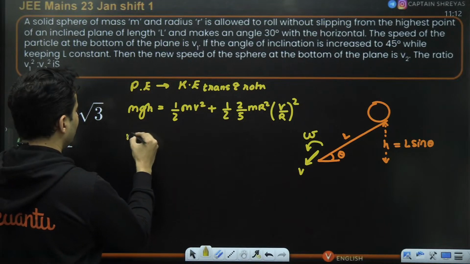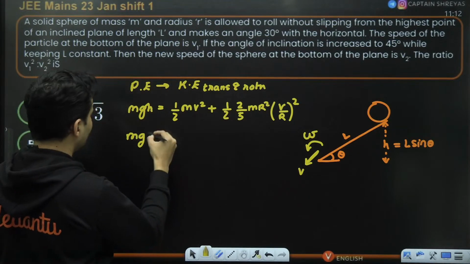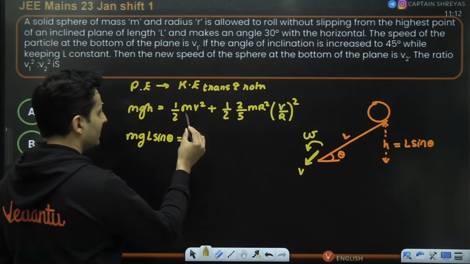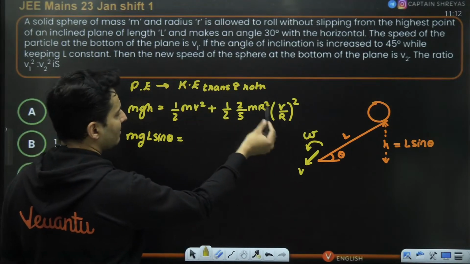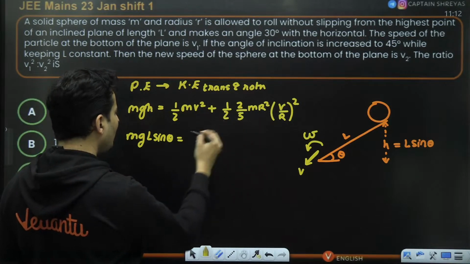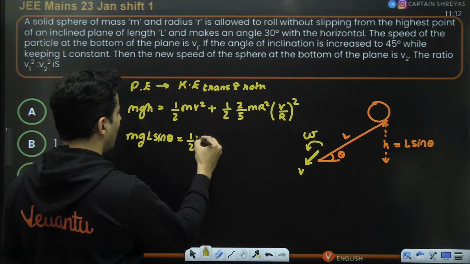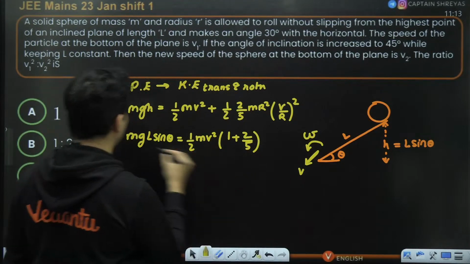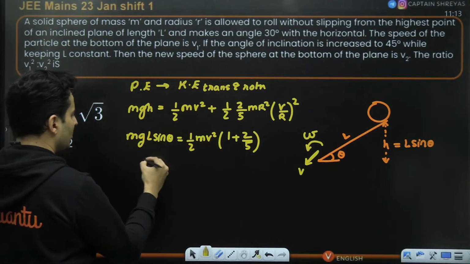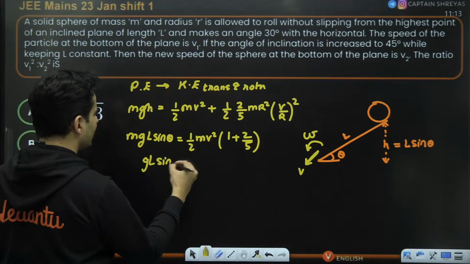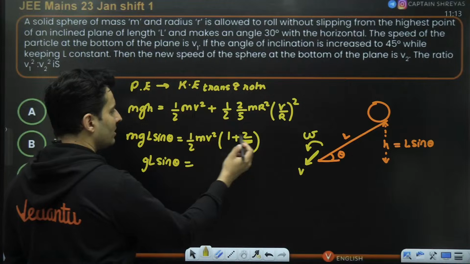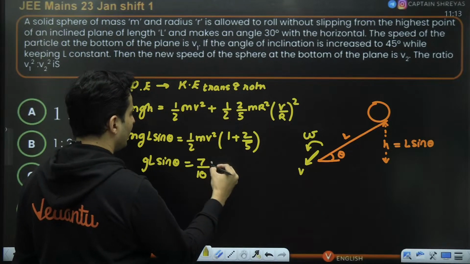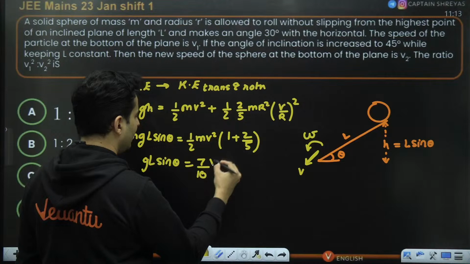But wait a minute, height I already know. Height is nothing but L sine theta, so g L sine theta is equal to, check this out, half mv square, r square cancels. In fact, half mv square is common, 1 plus 2 by 5 will be there. m will cancel. So you will be left with gL sine theta equal to 7 by 5 times half, so 7 by 10 v square.